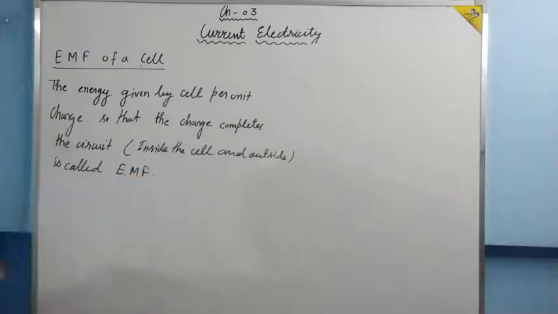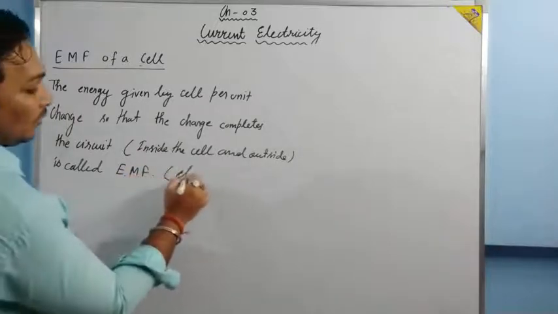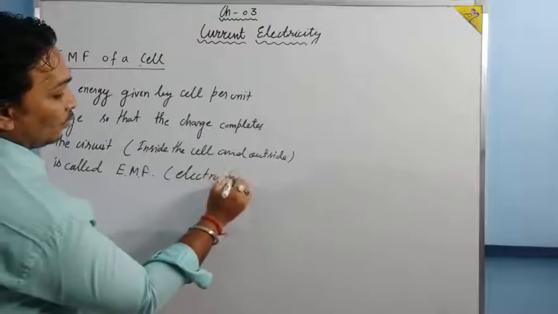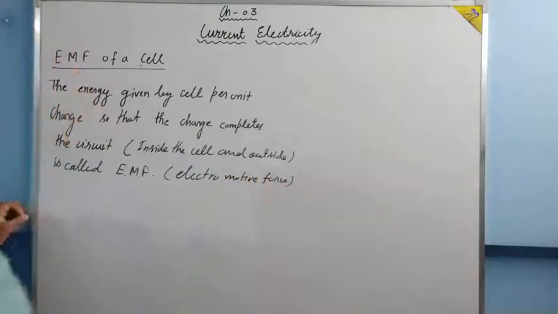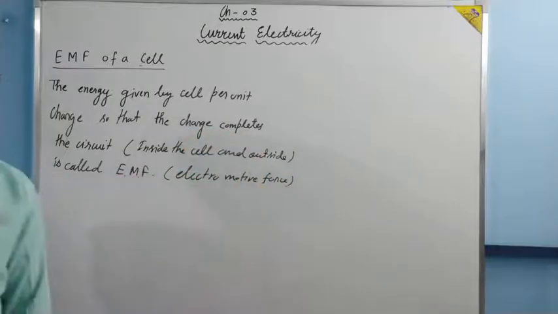The full form of EMF is electromotive force. Its name is force, but it is not a force. It is basically energy given per unit charge so that the charge completes the circuit inside the cell as well as outside the cell.